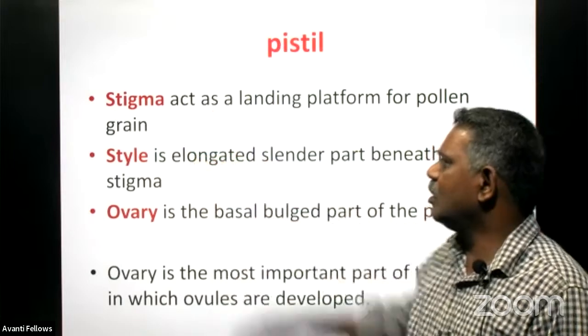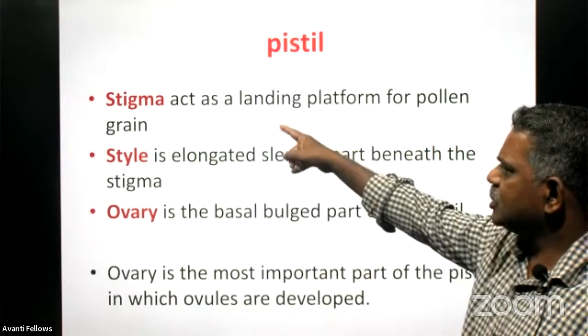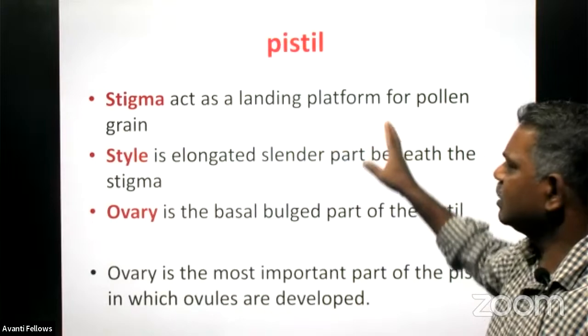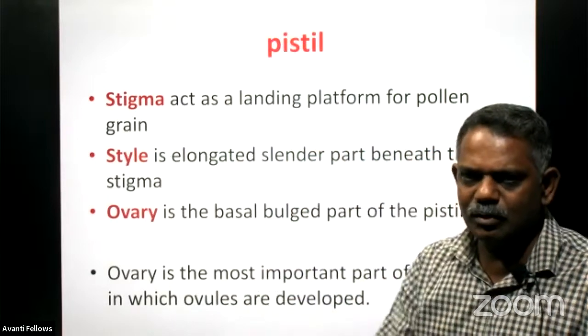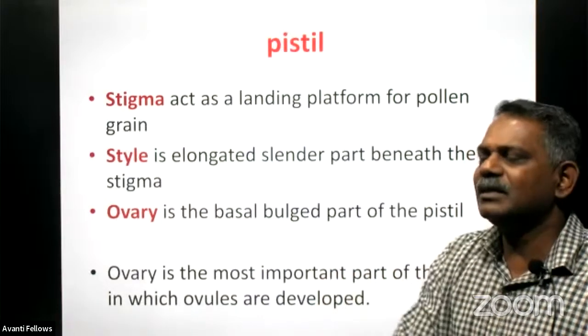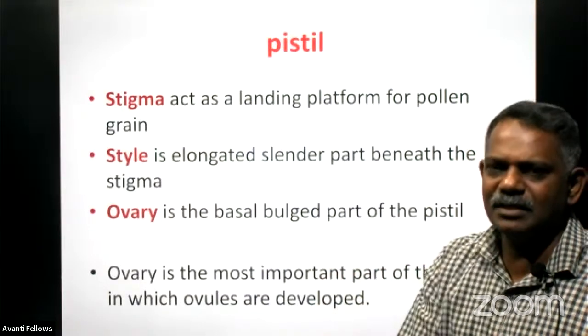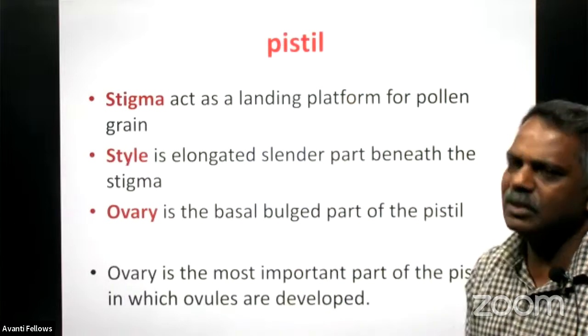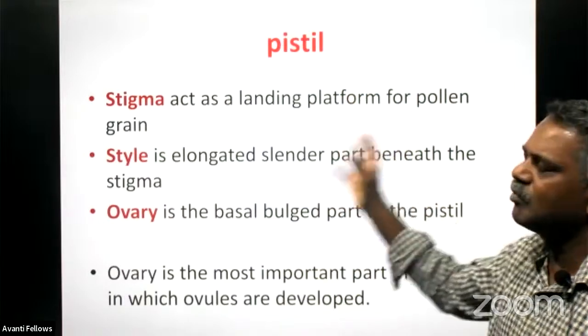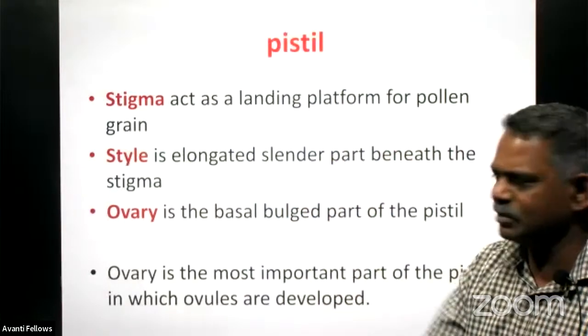Now coming to the pistil: stigma, style, ovary. See, the stigma is acting as what? The landing platform for the pollen grains. I told you that pollen grains are transferred by agents like insects, and are taken to the stigma region only. It is the landing platform for the pollen grains.